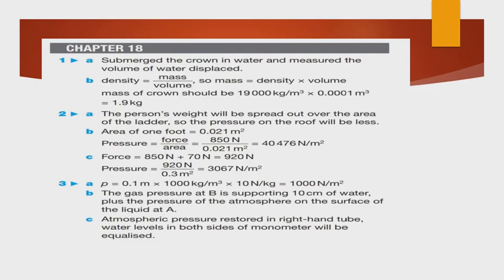What is the pressure of the gas at C? The gas pressure at B is equal to the pressure of 10 centimeters of water plus the pressure of the atmosphere on the surface of the liquid at A. Describe what will happen when the gas is turned off and the pipe is removed from C. Atmospheric pressure is restored in the right hand tube. The water levels on both sides of the manometer will be equalized.